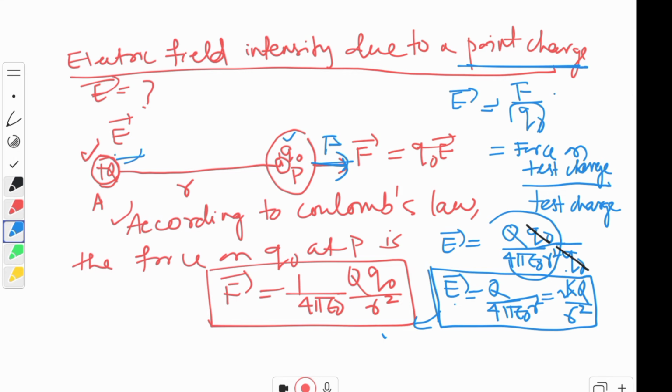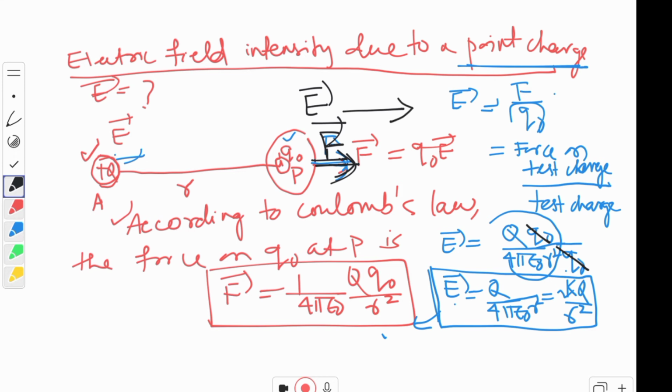What is the direction of the electric field intensity now? I have already told: the direction of electric field intensity will be in the direction of force. Since this is the direction of the force, the field intensity will also be in this direction.